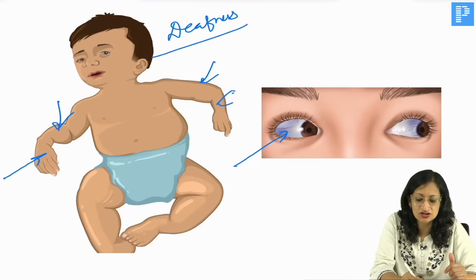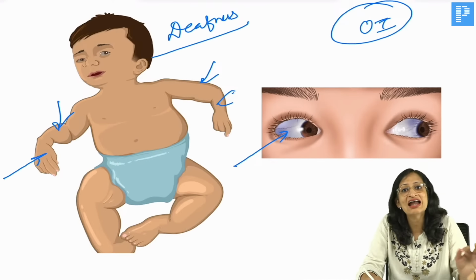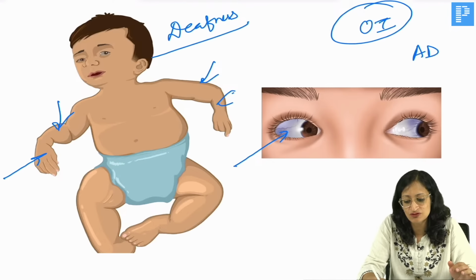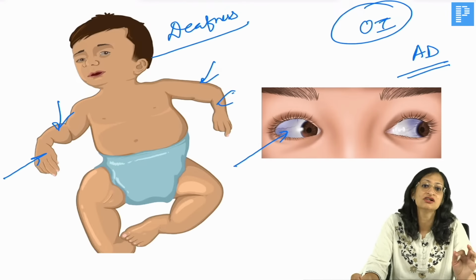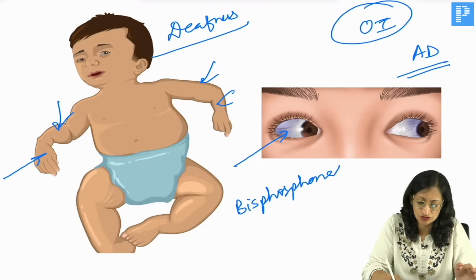So, all these are features of osteogenesis imperfecta, which is due to a defect in type 1 collagen. There are multiple forms, but most of them have an autosomal dominant inheritance. And in the treatment of this condition, bisphosphonates have a role. They decrease the risk of fractures. Bisphosphonates like pamidronate, alendronate have a role in decreasing the risk of fractures, okay.